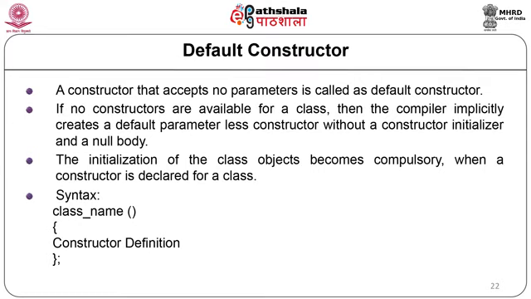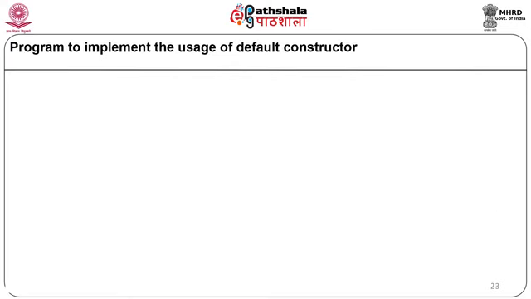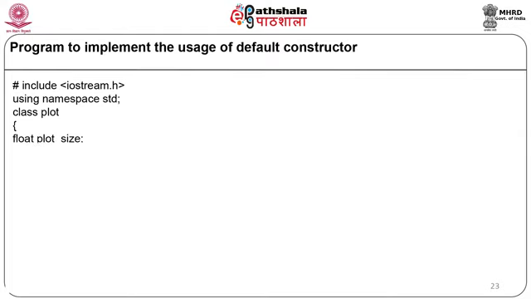It invokes the default constructor of the compiler to create an object by name E1 of the class employee. Now let us see a sample program to see the usage of the default constructor. We will start with the program #include <iostream.h> using namespace std. Here we will declare the class plot, start with the class, float plot size.